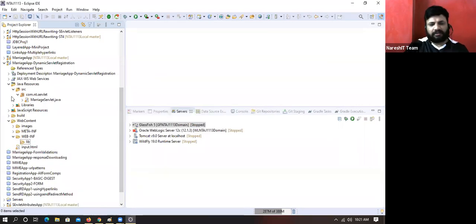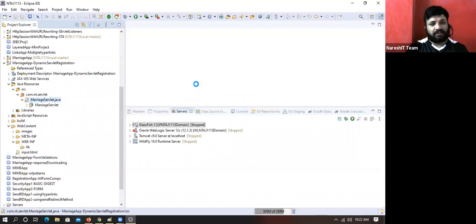No web.xml. See, in this approach, we will miss some other facilities like welcome file configuration, context parameters configuration, this kind of stuff we'll miss. If you want, you can mix all three approaches in one application. That is also possible, but that's meaningless. When you have the annotation option and web.xml, why should we go for programmatic? Okay? Right.